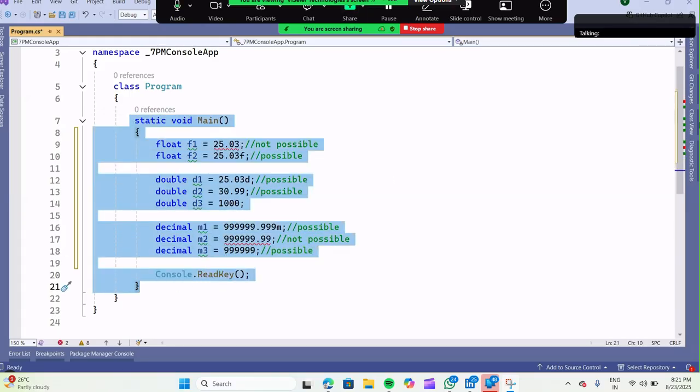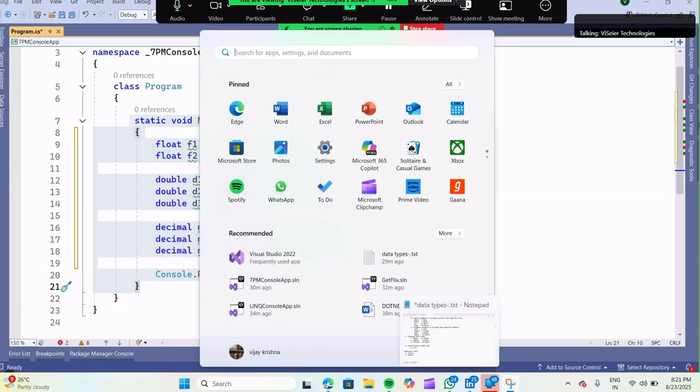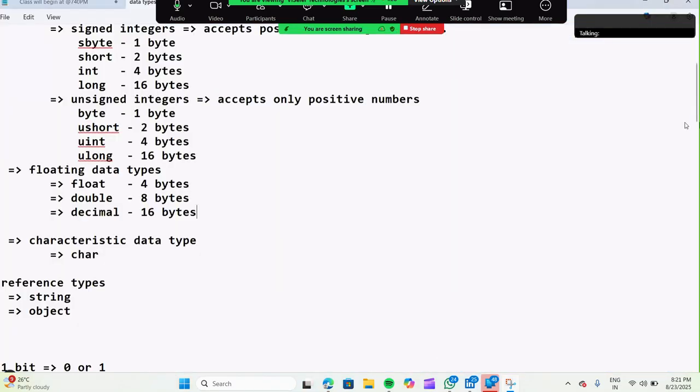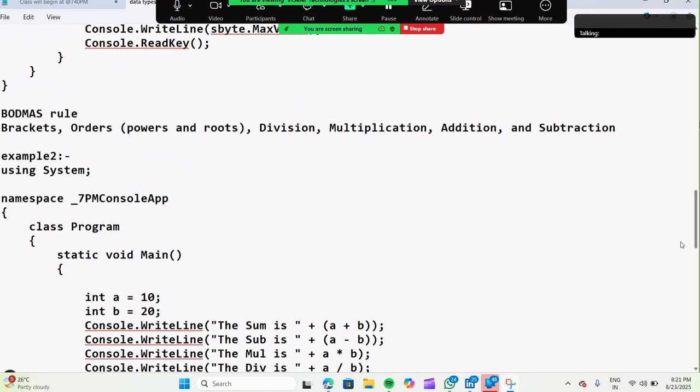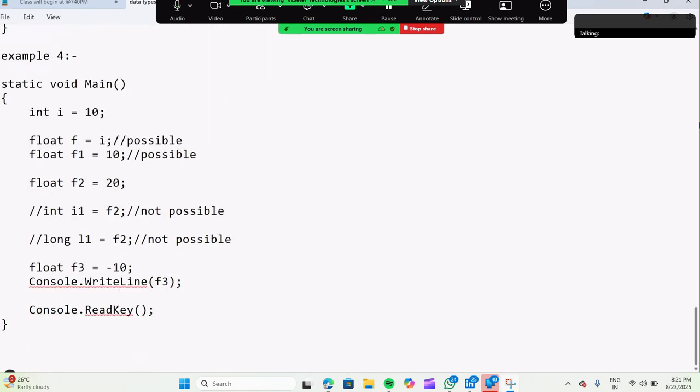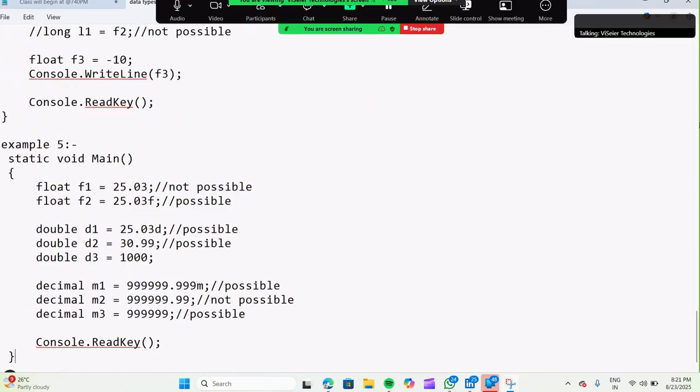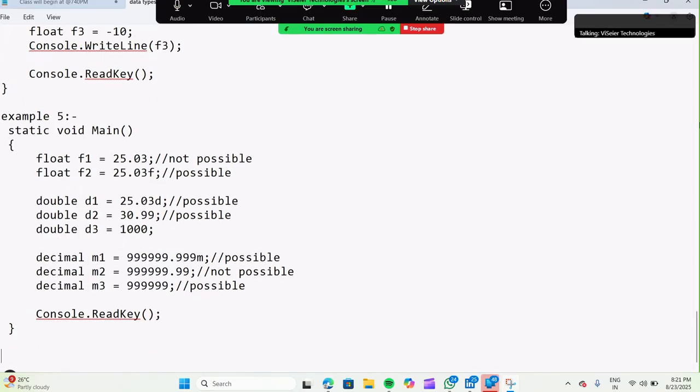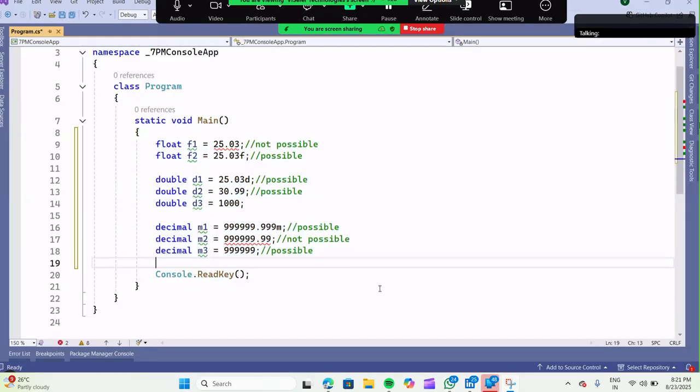These are very basic, it looks like, but in future it will create a strong foundation when we go to advanced topics. So example 5 done. Next, so floating is done.